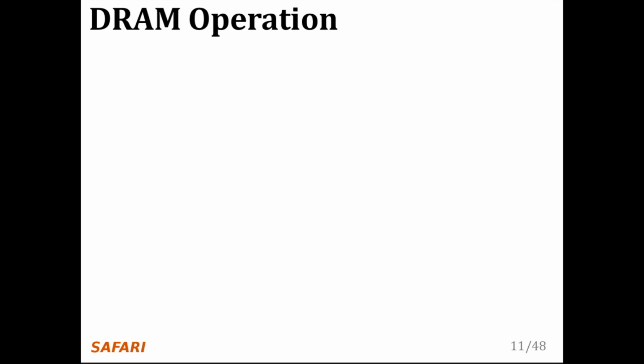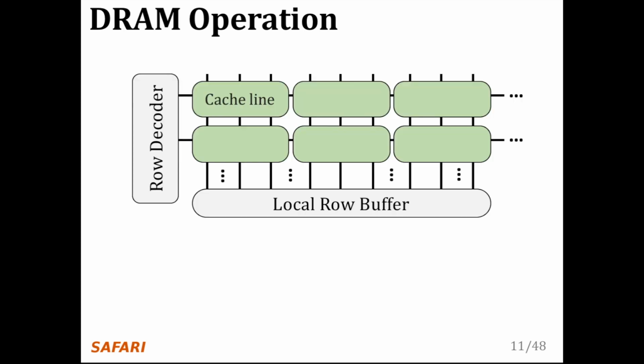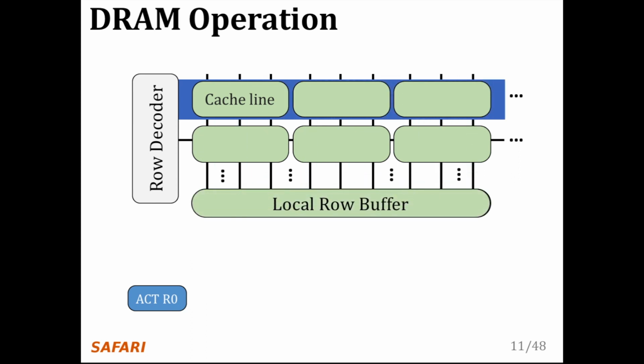Let's take a look at how DRAM operates in the scope of a single subarray. Because memory controllers typically access DRAM at the granularity of a cache line, we combine consecutive aligned DRAM cells as cache lines in our diagram. First, we activate the first row, which copies the entire row's data into the row buffer.